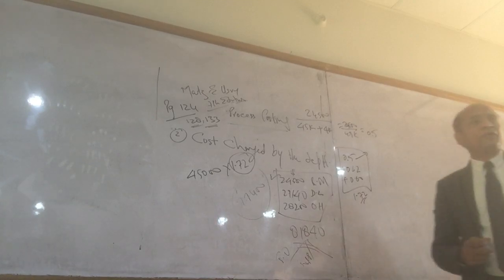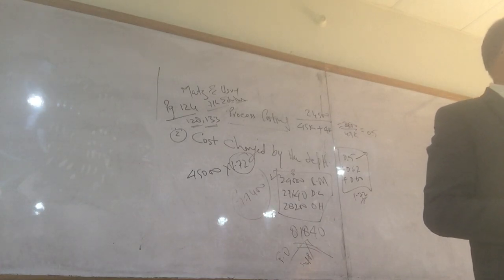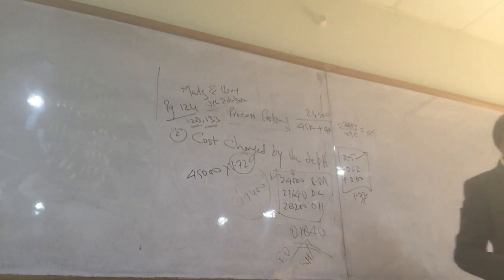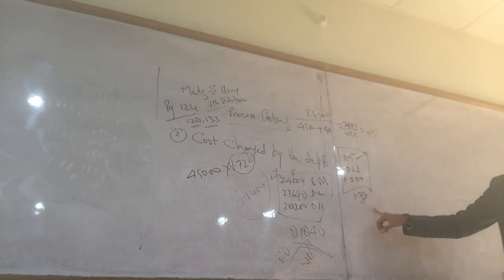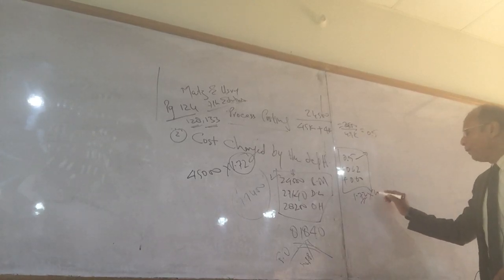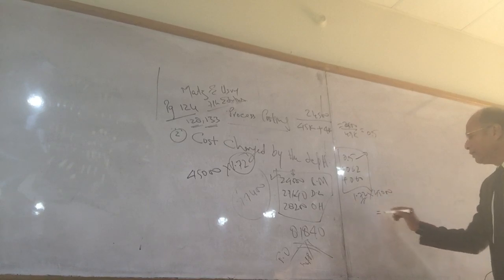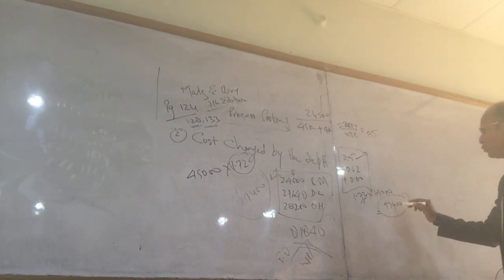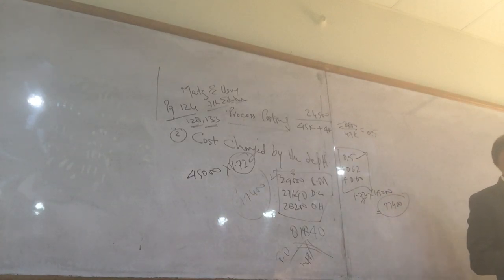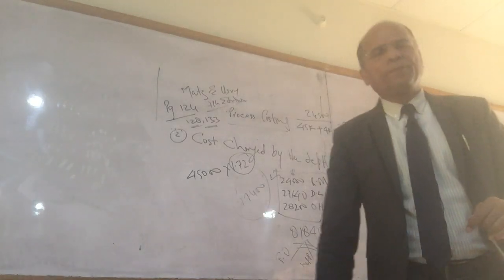77,400. Now we are coming on that. What number of units are transferred out? 45. What number of units you received? 45. And one unit is carrying 1.72. 1.72 multiplied by 45,000 units, you should get 77,400, for which you are responsible now. Is there anything which is not clear to you? You can ask me.